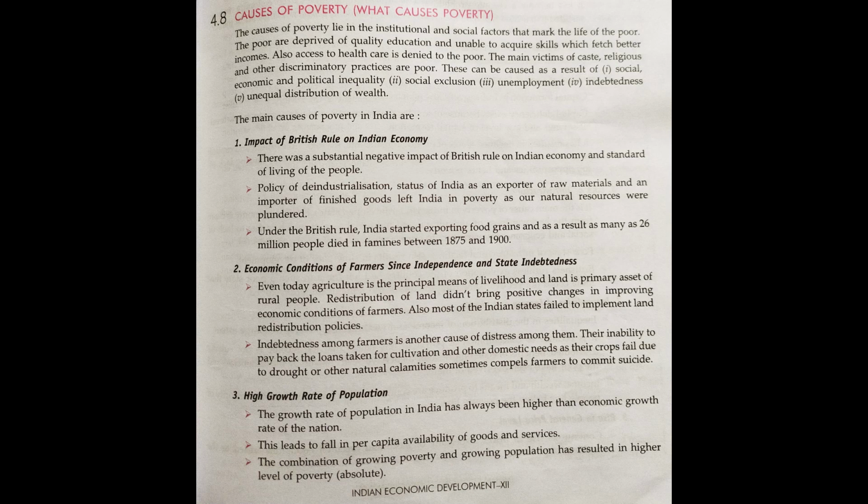The third cause is the high growth rate of population. As they were not properly literate, they did not know about family planning, so they were not able to control the growth of the population. The population of India was very high after independence. Indian people thought that the more children there were in the family, the more hands there would be for labor. That's why they were not thinking about family planning, and this led to the high rate of population in India.